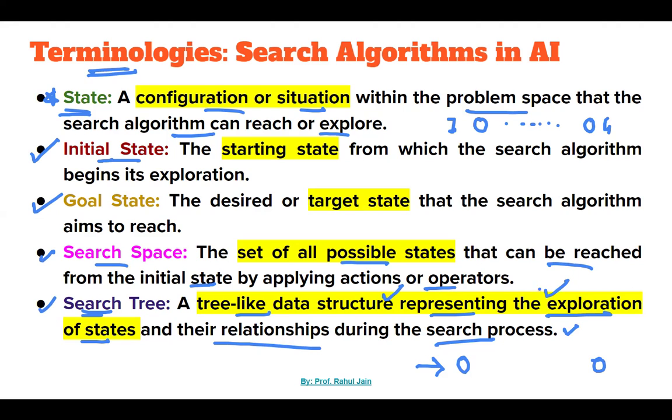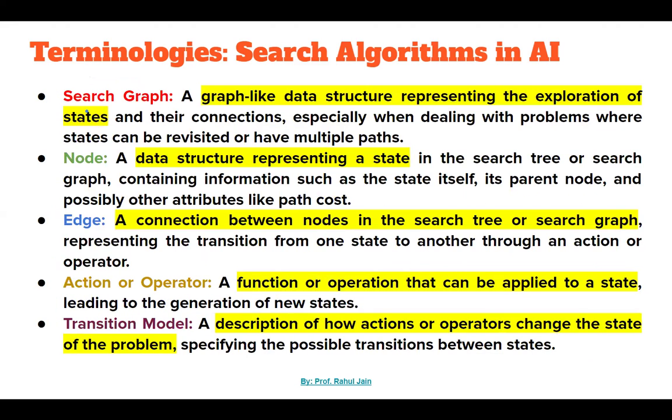Thereafter, we have search graphs. A search graph is a graph-like data structure which represents the exploration of states and their connections, especially when dealing with problems where states can be revisited or have multiple paths. It represents the exploration of a state, and in which manner we have explored.